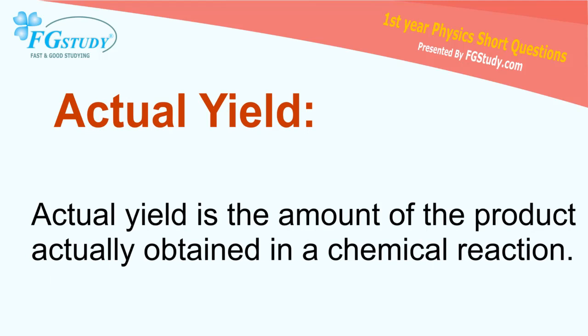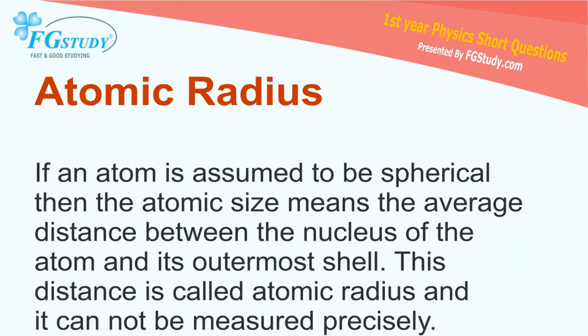Actual yield: the amount of the products actually obtained in a chemical reaction. Atomic radius: if an atom is assumed to be spherical, then the atomic size means the average distance between the nucleus of the atom and its outermost shell. This distance is called atomic radius and it cannot be measured precisely.